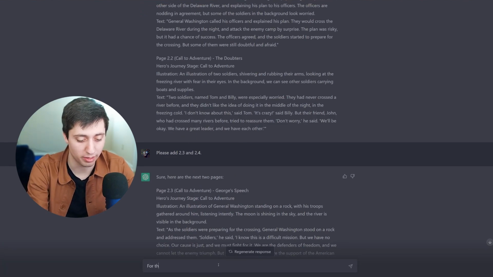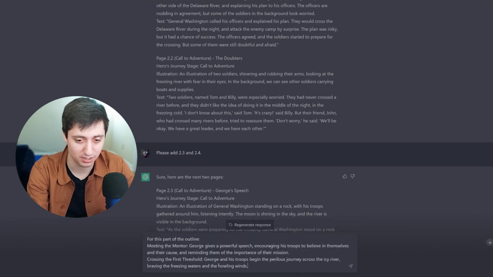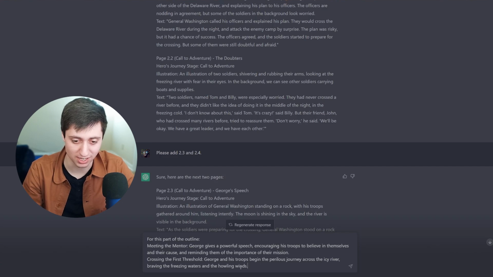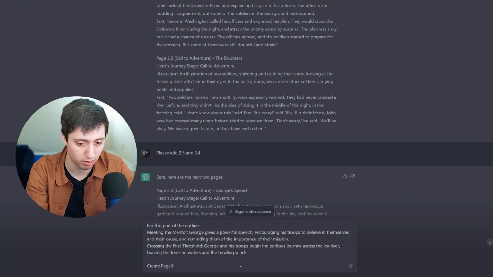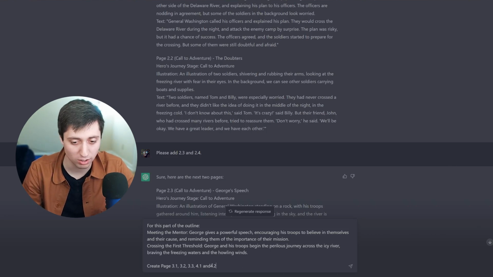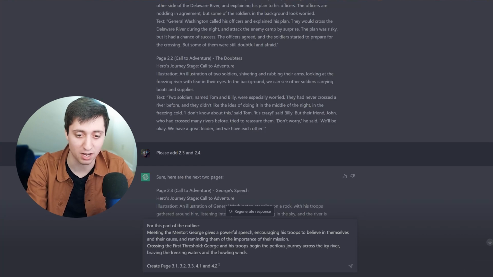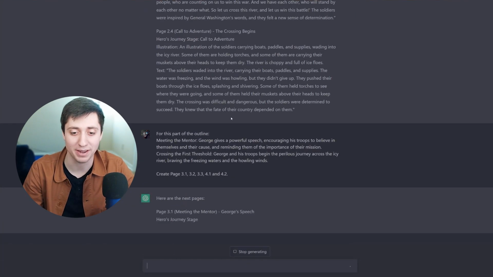So for this part of the outline, create this, meeting the mentor and crossing the first threshold. So I'm going to say create page 3.1, 3.2, 3.3, 4.1, and 4.2. So crossing the threshold is a little quicker, so it's only 2 pages long, but meeting the mentor is 3 pages long. And we click generate on this, and it's actually going to follow this format that it's been doing.